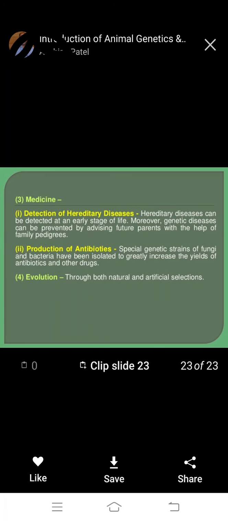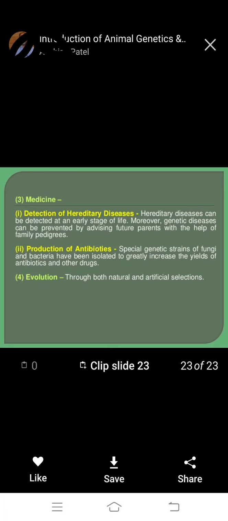Next, medicine is also used for detection of hereditary disease. Some hereditary diseases can be detected at an early stage of life. Moreover, genetic diseases can be prevented by advising future parents with the help of family pedigrees.